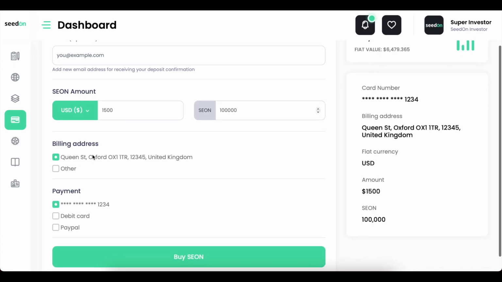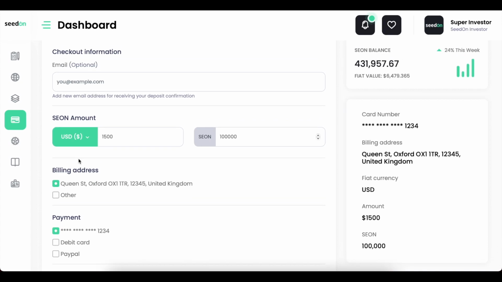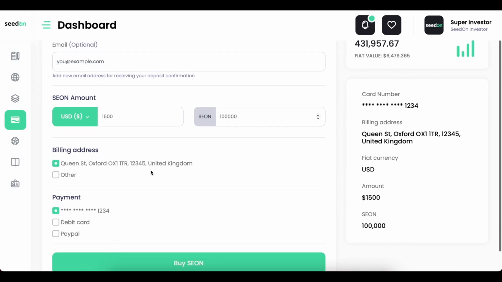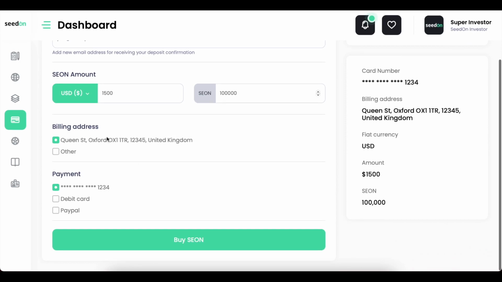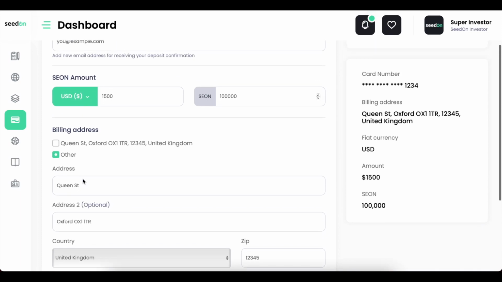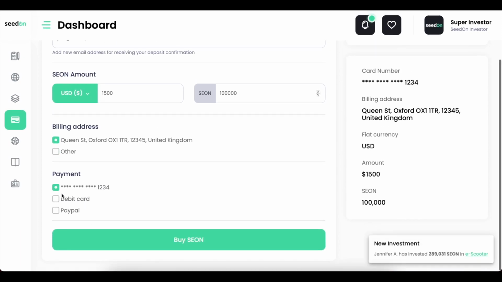This is sort of like a confirmation. This is going to be used in the future when they're actually going to have implemented the possibility to acquire SeedOn tokens with the credit card. So this is why this is going to be needed for the invoice. So you have the possibility to have the existing address or just add a new one, and over here you can go ahead and just select new information, but we're going to go with the existing one.